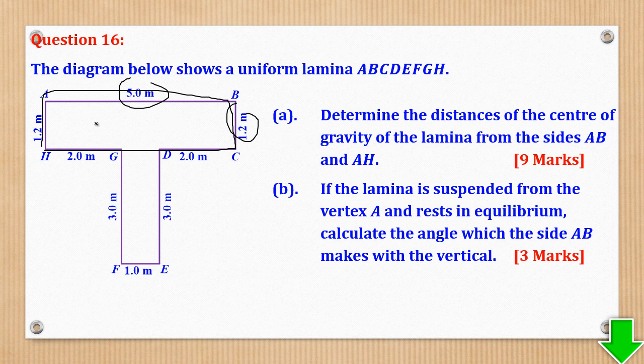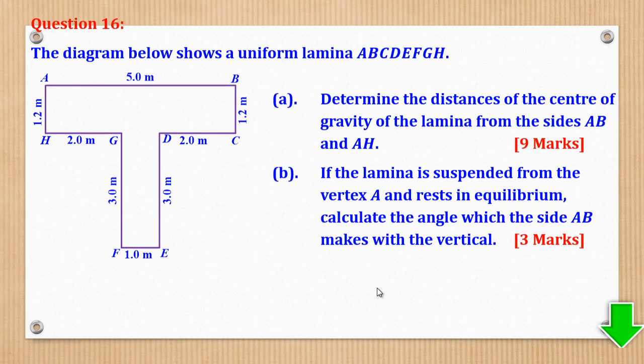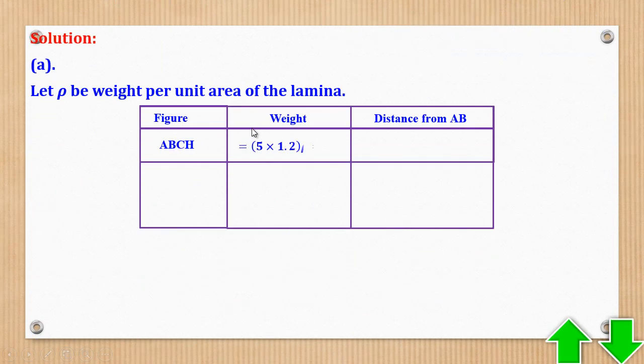The center of gravity will be along the lines of symmetry, which will be this. So it will be half of this and half of this. So weight will be area times rho to give you 6 rho. Then distance will be negative because we are now moving downwards.